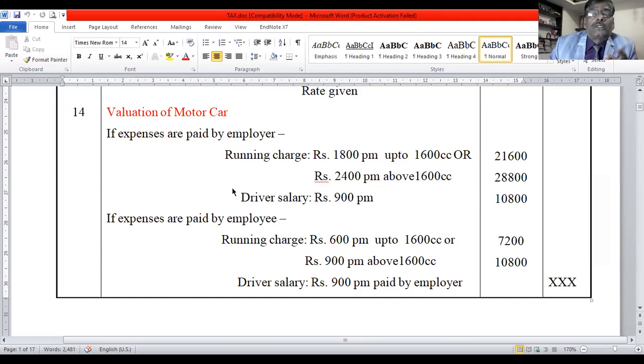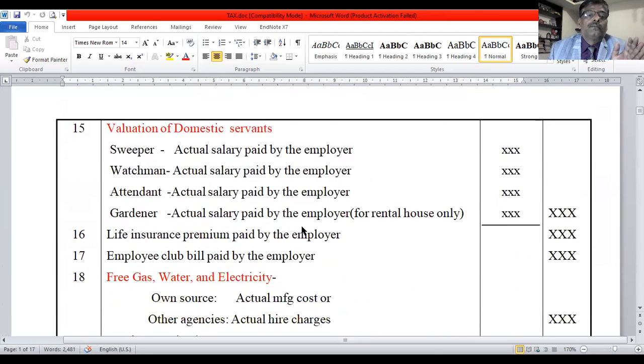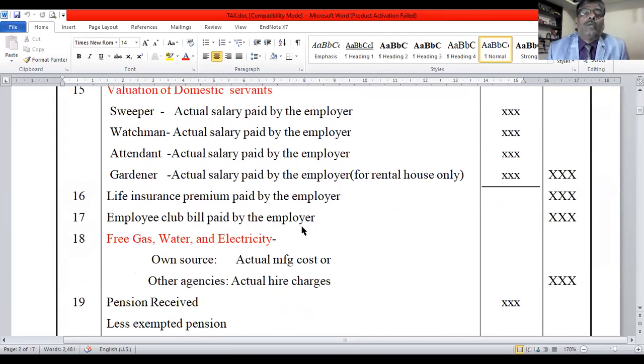Regarding this valuation of car, one more case comes, that is fully provided for private purpose. I explained there: all the expenses provided by the employer, 10% of depreciation, and driver salary. You have to take these three points if the car is provided totally for private purpose. If totally for office purpose, the value is 0. This is the car valuation. Next you come to the domestic servants. This is to be taken only for specified associates. Remember this.